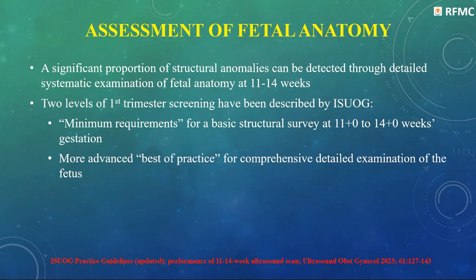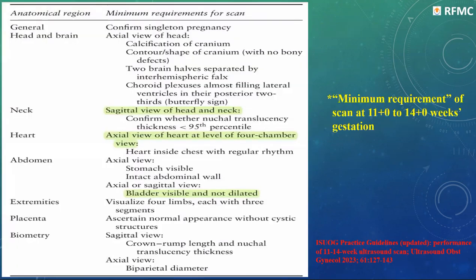Assessment of fetal anatomy can be done in two ways. The first is the minimum requirement, the basic survey at the 11 to 14 week scan, and the other is the more advanced one, best of practice, comprehensive detailed examination. And we being fetal medicine practitioners, the best of practice guidelines are basically for advanced screening. Now, these can be obtained from the ISUOG practice guidelines.